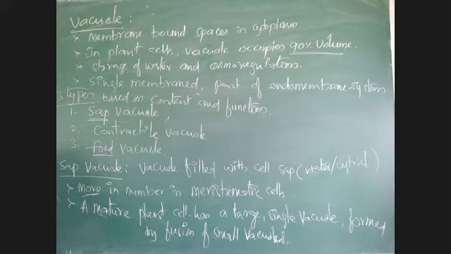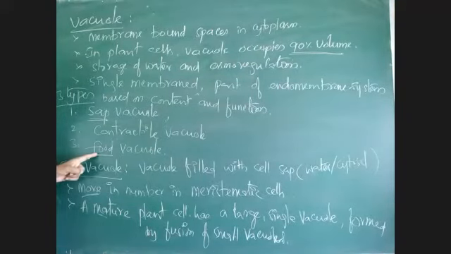Sir, you told vacuoles are empty spaces, then how is water in the vacuole? I told you they are membrane bound spaces. It is responsible for osmoregulation. Based on these membrane bound spaces, there are sap vacuole, contractile vacuole, and food vacuoles. If sap is removed, then it is called a gas vacuole. I will tell you, wait.